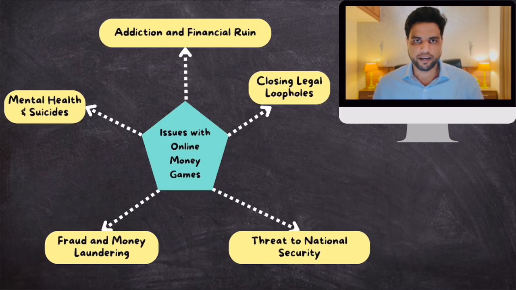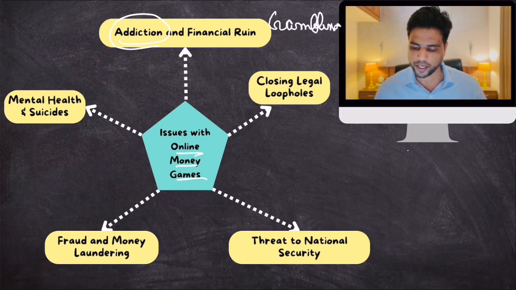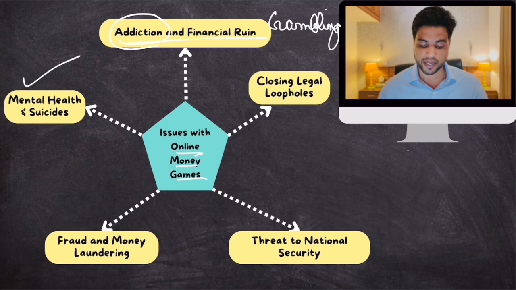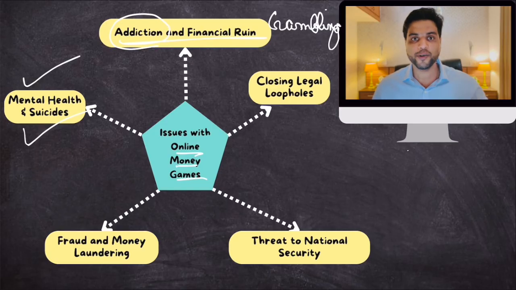Now, what reasons did the government give for banning online money games? First of all, they say that when money is involved, these online games become addictive. People are addicted to paying money and they become bankrupt. Many people have become bankrupt because of gambling, because these money games are akin to gambling. And gambling ruins you, ruins families. So government wants to stop that. Then there were a lot of cases with respect to depression, mental health and suicides also. Kids were committing suicides. When you owe someone money, there are mental health problems. Gambling does that, right?